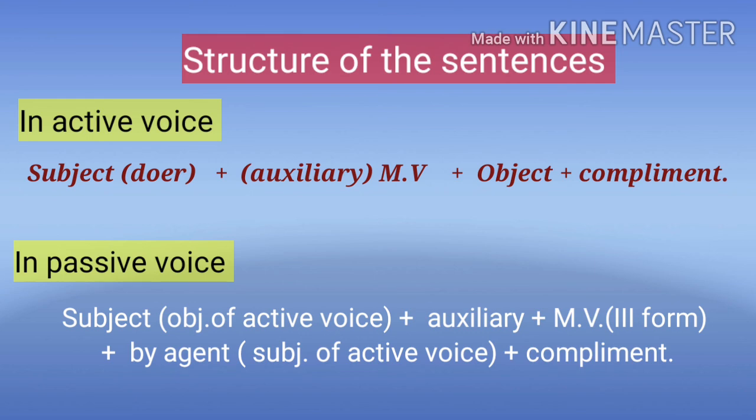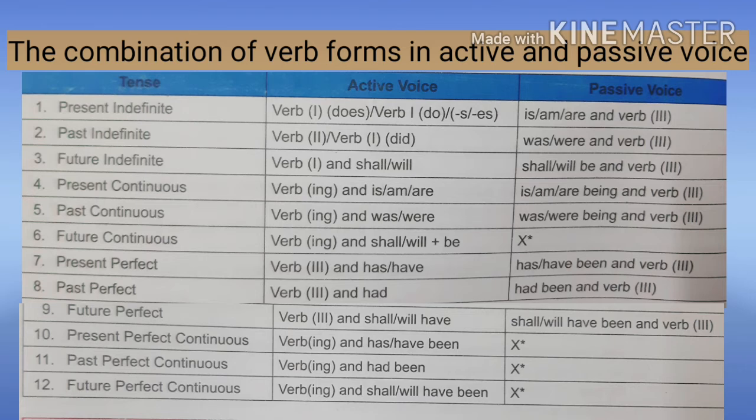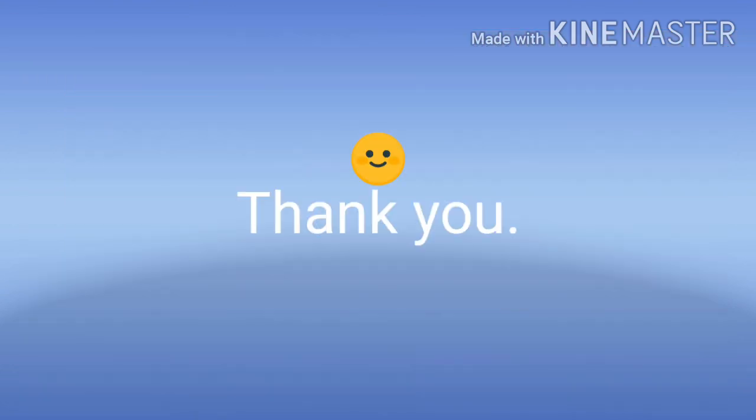After this, we will understand the combination of verb forms in active and passive voice. This table will help us to change sentences into passive voice. In the next video, we will understand the transformation process of various kinds of sentences in active and passive voice.